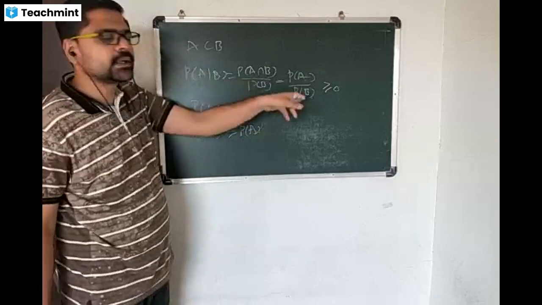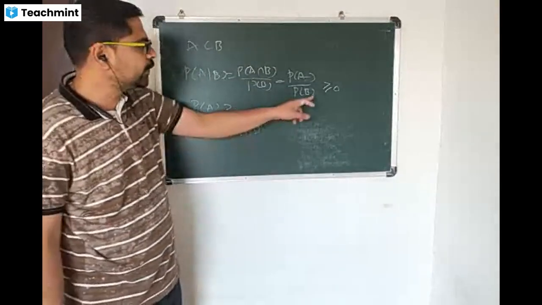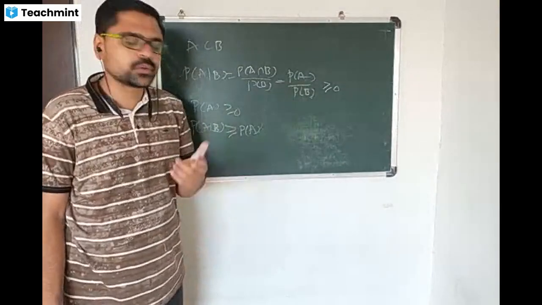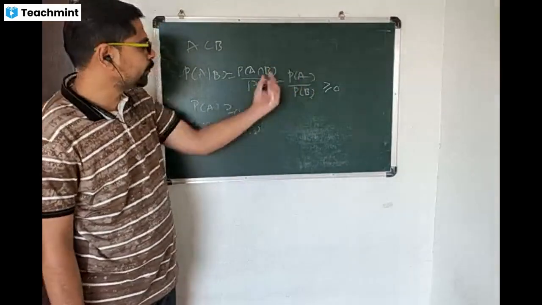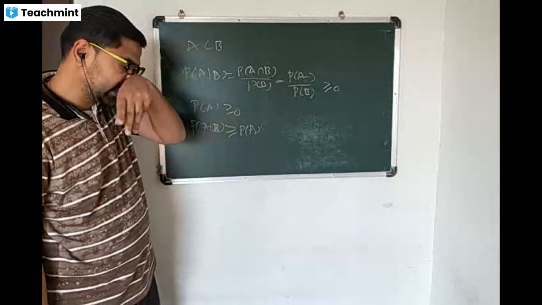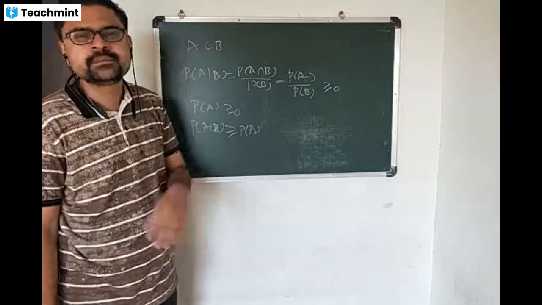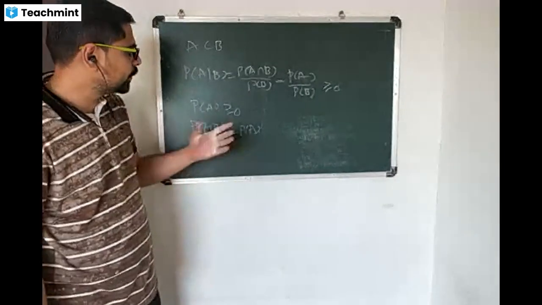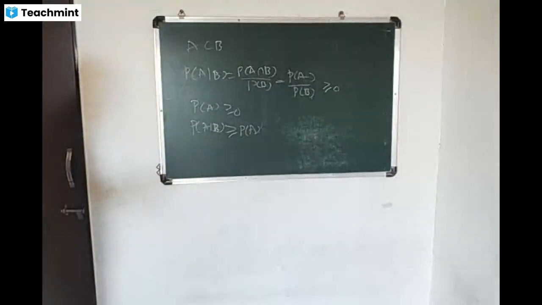कारण आता आपण नंबर बघताना फ्रॅक्शन आहे. Here probability of B lies between 0 and 1. So this is a fraction, and dividing by a fraction gives a number greater than probability of A. When we are dividing by a fraction, that number is greater than the original number.